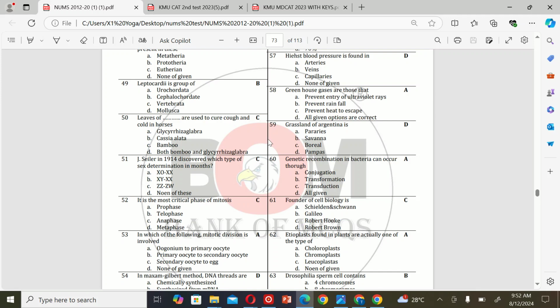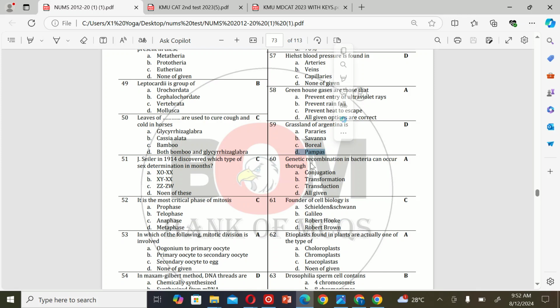The next MCQ is: grassland of Argentina is A. Prairie, B. Savanna, C. Boreal, and D. Pampas. So the correct option is D.